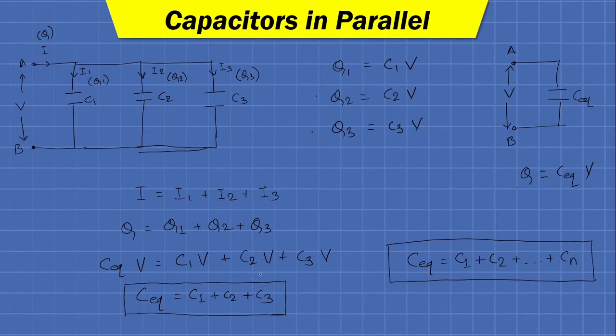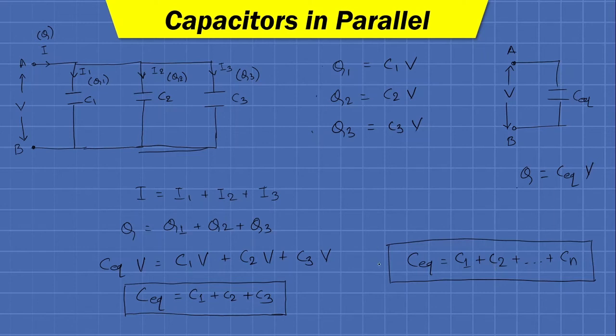So from this discussion we can say that whenever we require a larger value of capacitance, then it is advisable to connect the capacitors in parallel, because the equivalent value of such a parallel circuit will be higher than the highest value of the connected capacitor.